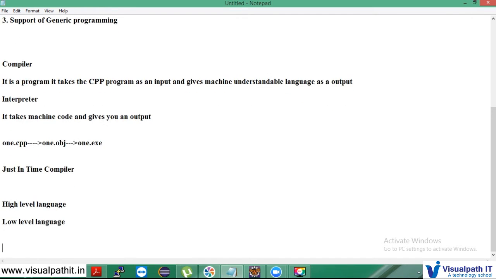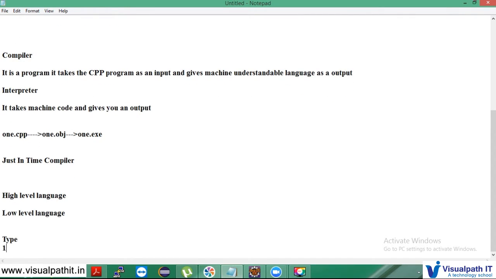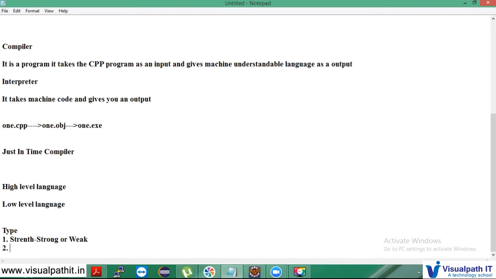Okay, and next we talked about the type. Let's talk about the type strength. One is strong or weak. Okay, and the second type we spoke is expression, whether it is manifest or inferred.